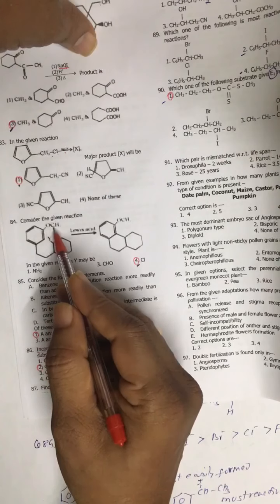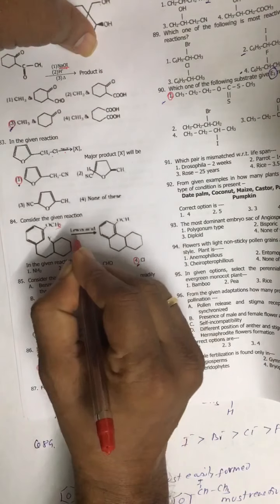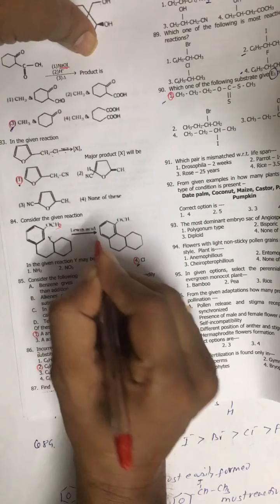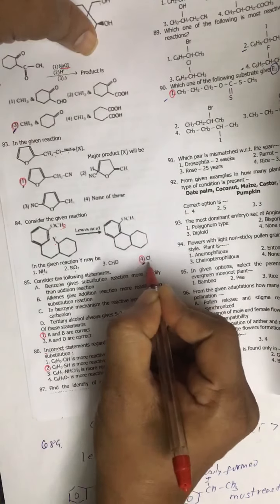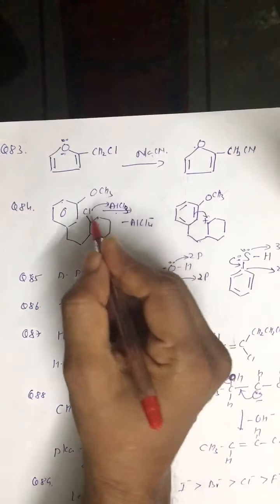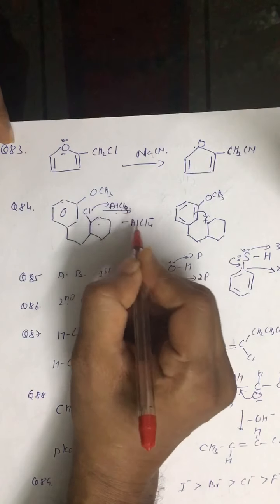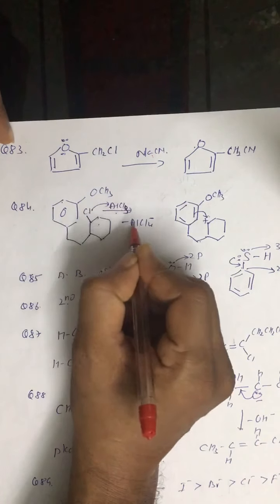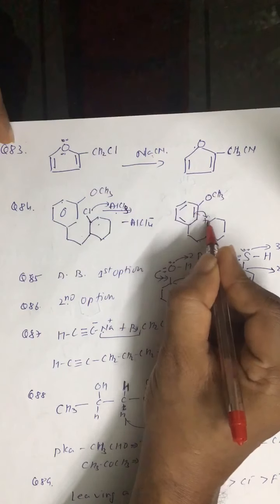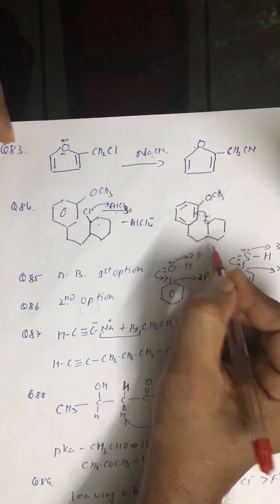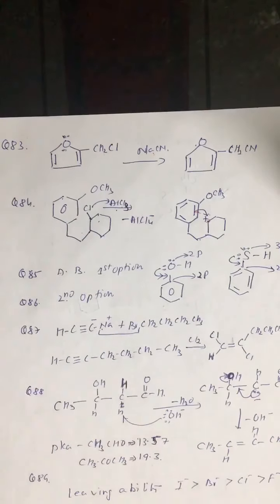In 84 we are given OCH3 and it is treated with Lewis acid. So this Y can be NH2, NO2, CHO or Cl. So my answer is C. It should be Cl. If it is Cl, like AlCl3 Lewis acid, AlCl4 negative is removed and we get a positive charge here, which can show electrophilic substitution at ortho position of OCH3 group, and we get the final product.